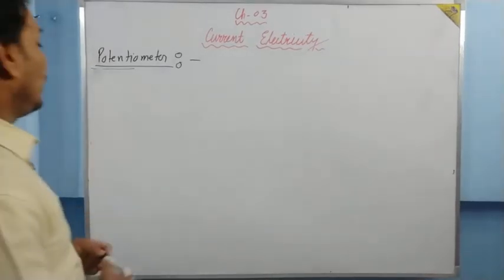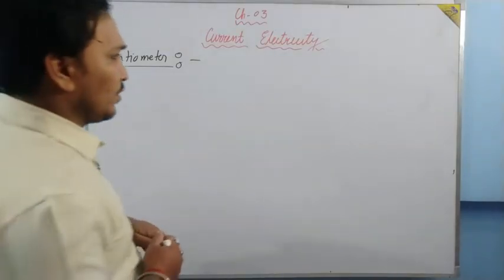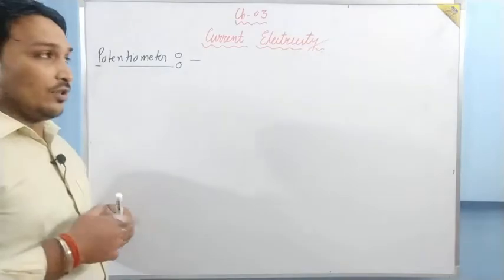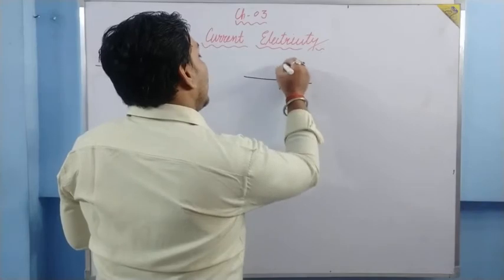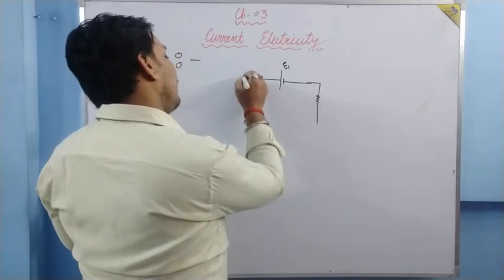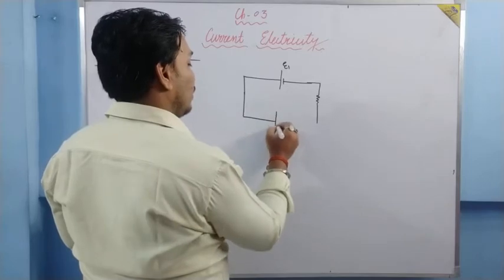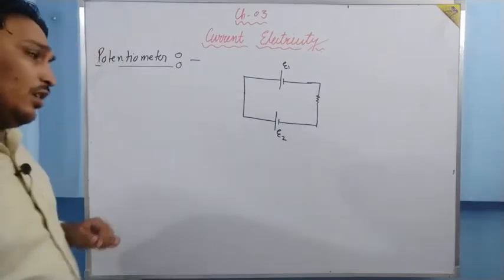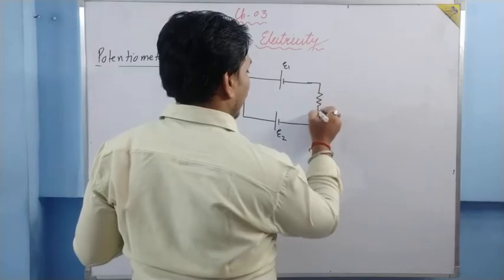Now let us understand the working of a potentiometer. It is based on potential gradient, that we have understood. This was the first concept we need to understand for understanding the potentiometer. Now the second concept. Suppose we have a cell over here, its EMF is E1, internal resistance is negligible, one resistance is over there. Another cell is also here. This cell is of E2. One resistance is there in the circuit. One key is also there and the key is on.